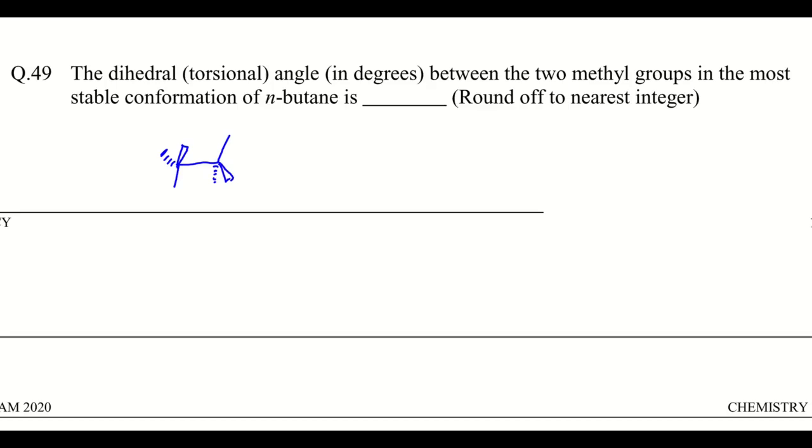We can write it like this: methyl, hydrogen, hydrogen, methyl. Since the methyl groups are in two different positions, there is no steric interaction between them. So the dihedral angle between the two methyl groups is 180 degrees.